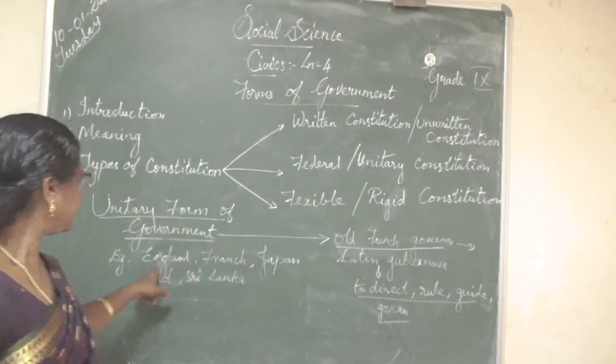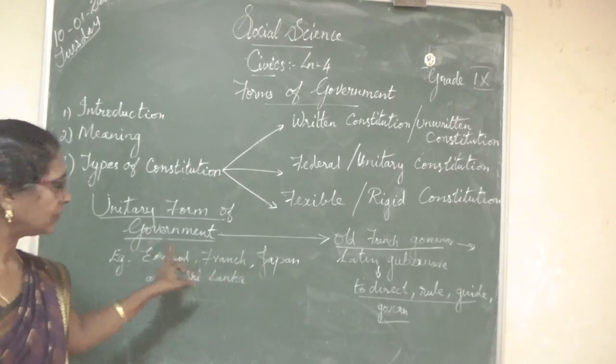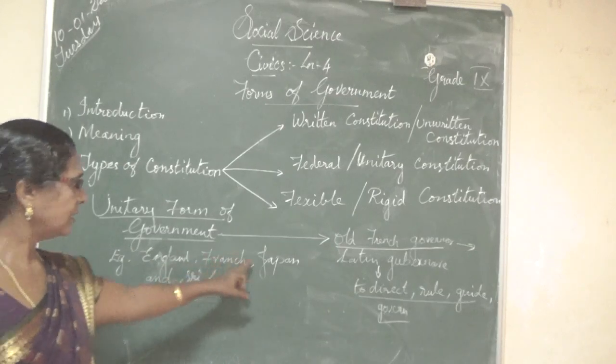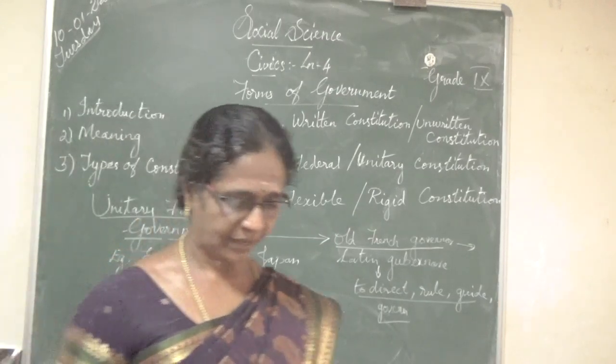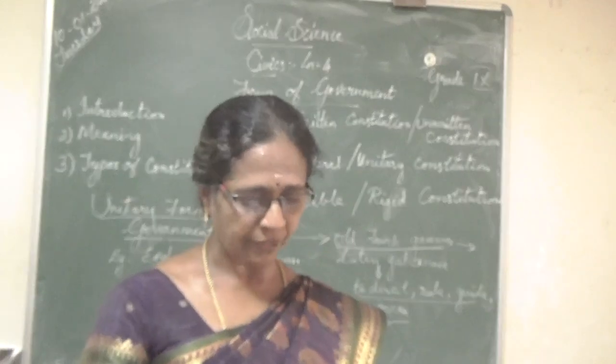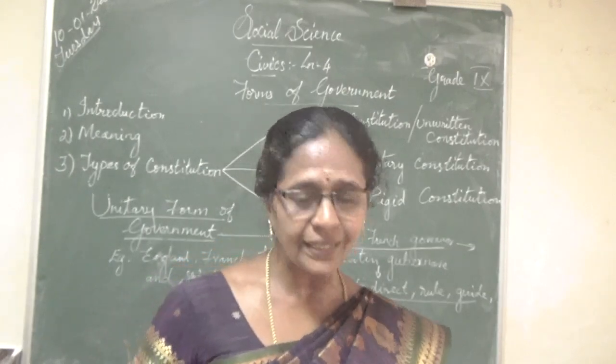That is England, France, Japan and Sri Lanka. Which are the examples for the unitary form of government? England, France, Japan and Sri Lanka. Yes, right. So, we have learned that in a unitary form of government, all the authority and power is vested in a single center.